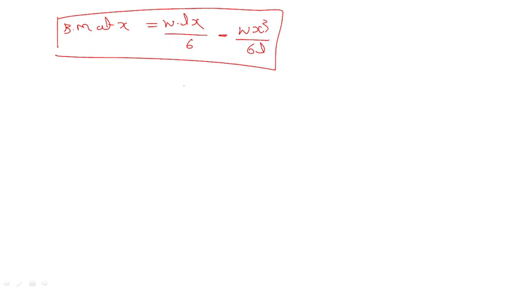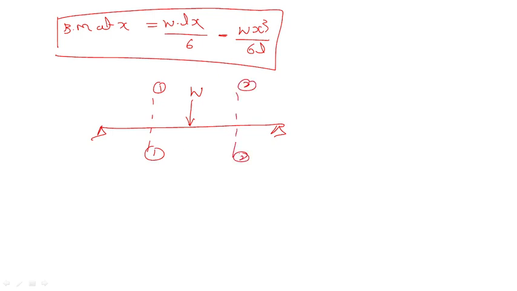Now I will draw one more time so that you can understand this. We have converted the UDL into point load W. This is one section if you take like this, and this is a second section, and this is from the x distance, and this one also is an x distance.